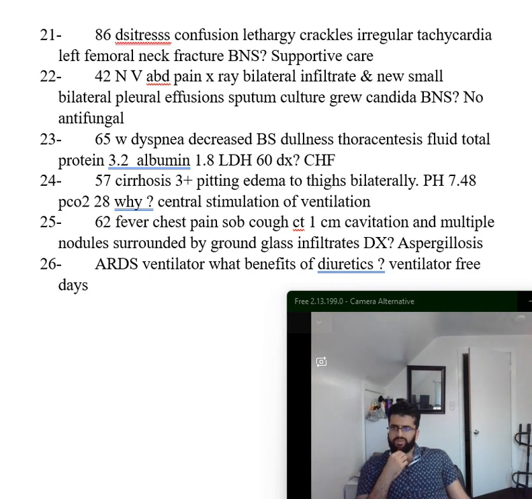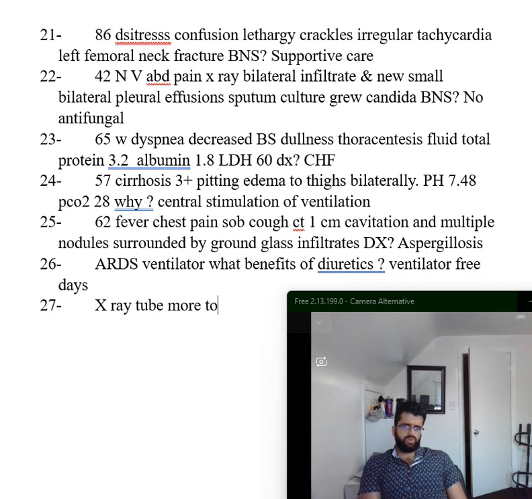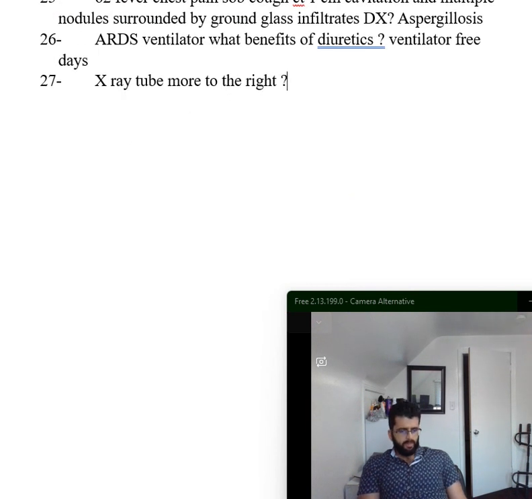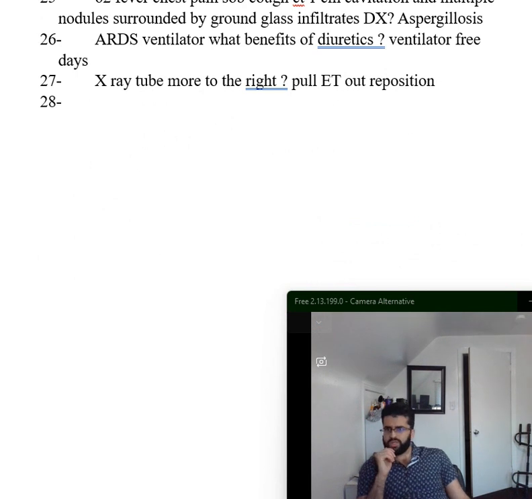Alright, now we have another patient. So they bring you an x-ray with the tube more on the right, more to the right. So what would you do? Pull the endotracheal tube out. Reposition the endotracheal tube. This is going to help the patient breathe better, absolutely, okay?